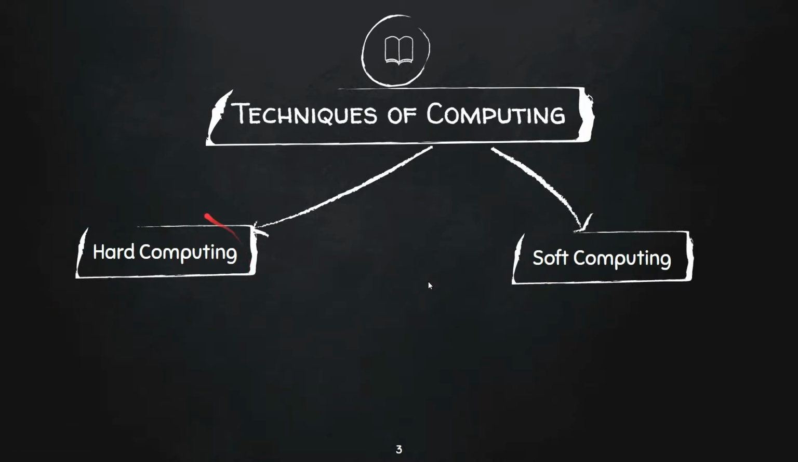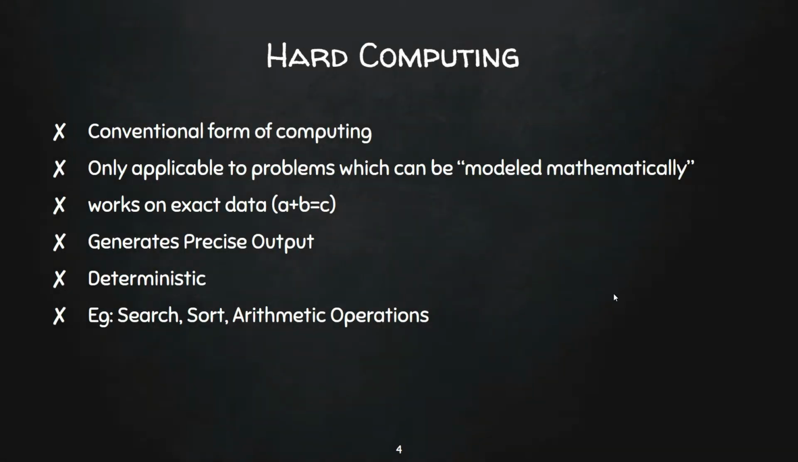There are two techniques used for computing. The first one is hard computing and the second one is soft computing. Let us see what is hard computing. Hard computing is the conventional form of computing. It is only applicable to the problems which can be perfectly modeled mathematically. It means hard computing is not suitable for real world problems in which there is absence of data.